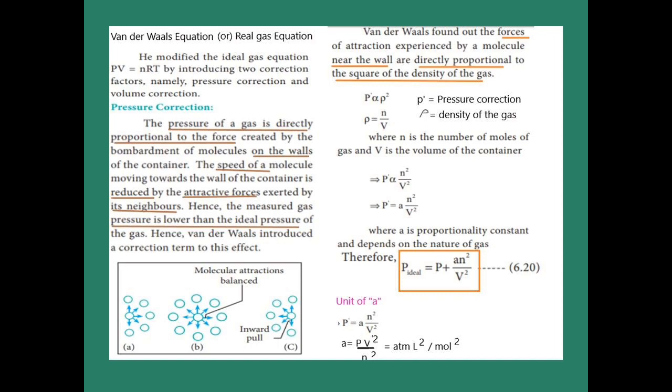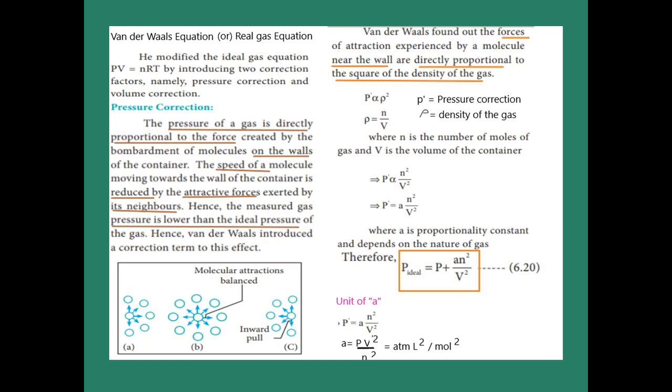In pressure correction, first of all we learn the definition of pressure. As per the definition, pressure is directly proportional to the force created by the gaseous molecules when they hit the walls of the container. So now see the diagram. In that diagram, there is one molecule B inside the container.